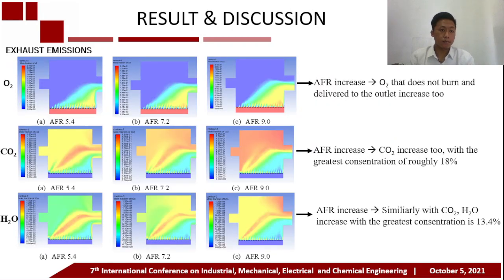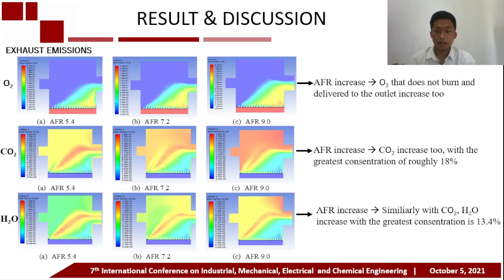Then exhaust emission. There is oxygen, carbon dioxide, and water. As air increases, the oxygen that does not burn and is delivered to the outlet increases too.